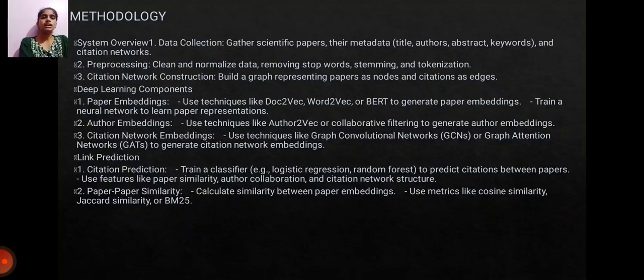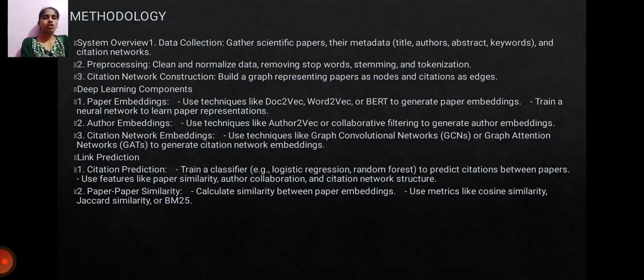The first point is data collection. Gather scientific papers and their metadata like title, authors, abstract, keywords, and citation networks. Then the second point is pre-processing. Clean and normalize data, removing stop words, stemming, and tokenization. Citation network construction: build a graph representing papers as nodes and citations as edges.